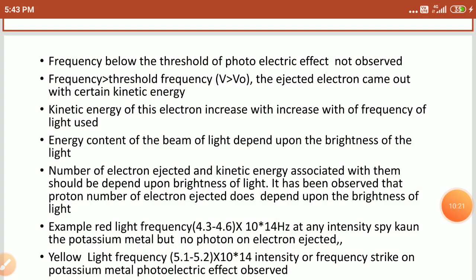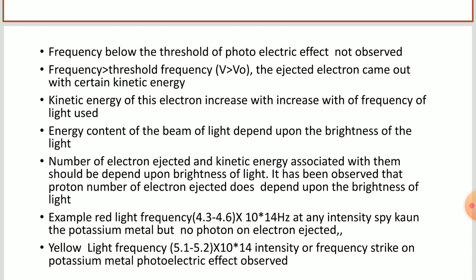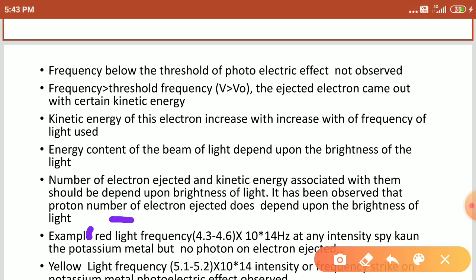For example, let us see here, students. When you pass red light, with a frequency of 4.3 to 4.6 times 10 to the power of 14 hertz, no electron is ejected, because it is below the threshold frequency.